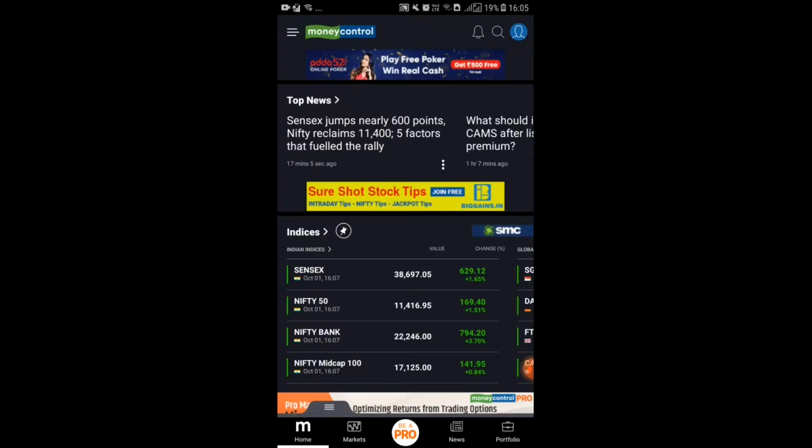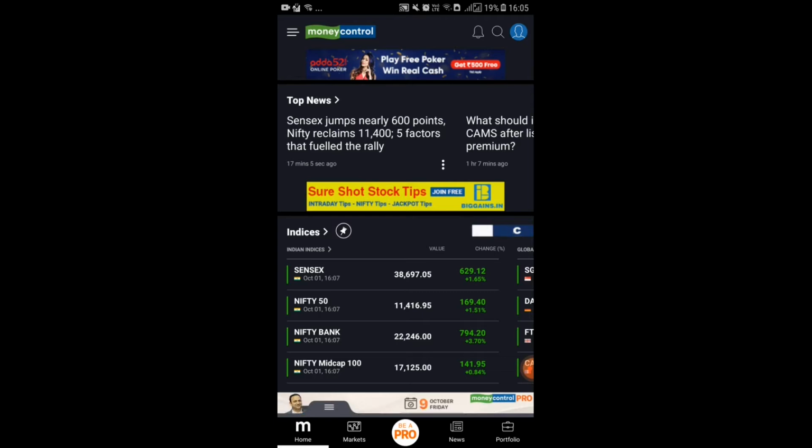So here we go and our first app is Money Control. Money Control is a very user friendly app and it is the first app that I personally started using for stock market updates and it is used by most of the Indians for stock market updates. So guys, our first app is Money Control.